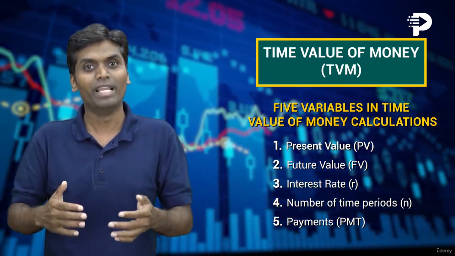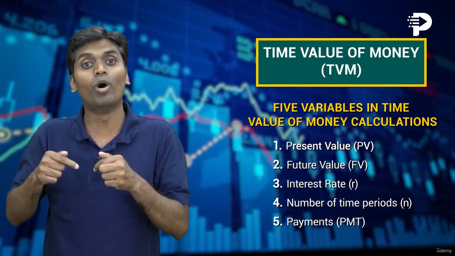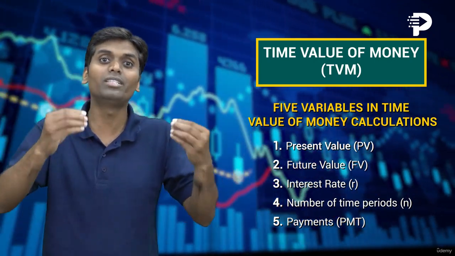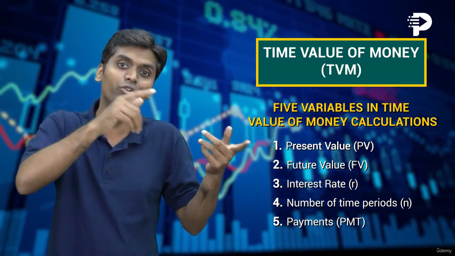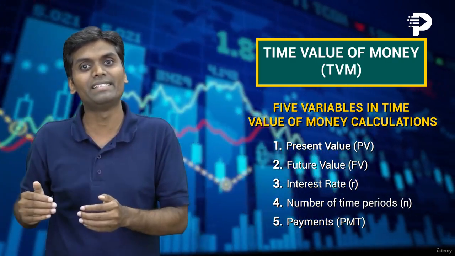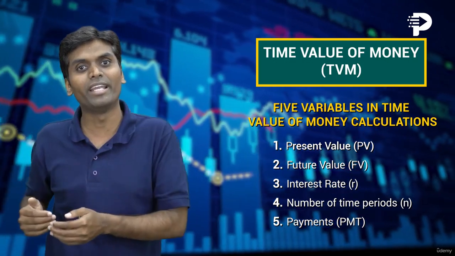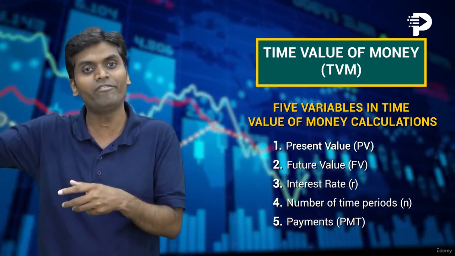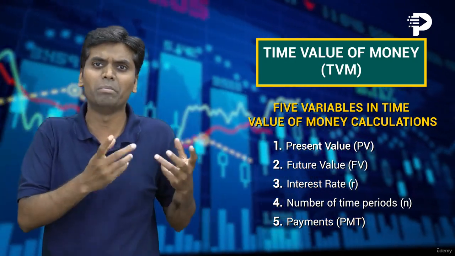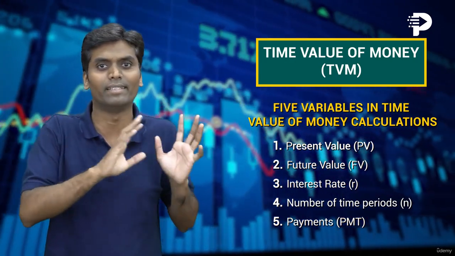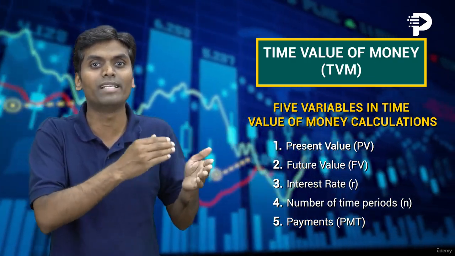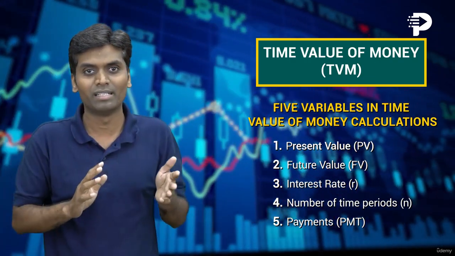Present value is the worth of the money you have now. Future value is the worth of the money you will have in the future. The interest rate is the percentage that is used to calculate the future value of the money from the present value. The number of time periods can be months, years, quarters, etc. The payments refer to the regular amounts added to an investment.